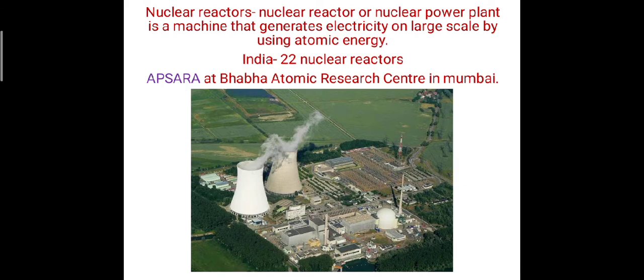India has large reserves of the element thorium 232. Therefore Indian scientists have developed a future plan for nuclear reactors, which is based on the production of the isotope uranium 233 from thorium 232. So you have to collect more information about nuclear reactors or nuclear power plants. This is your homework.